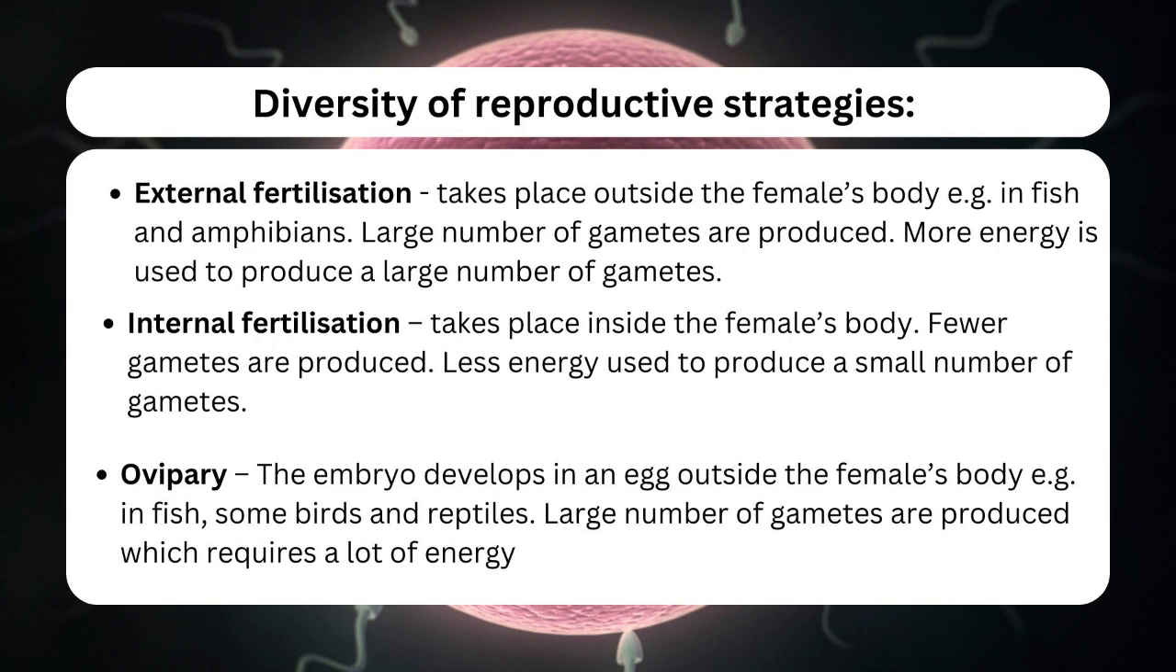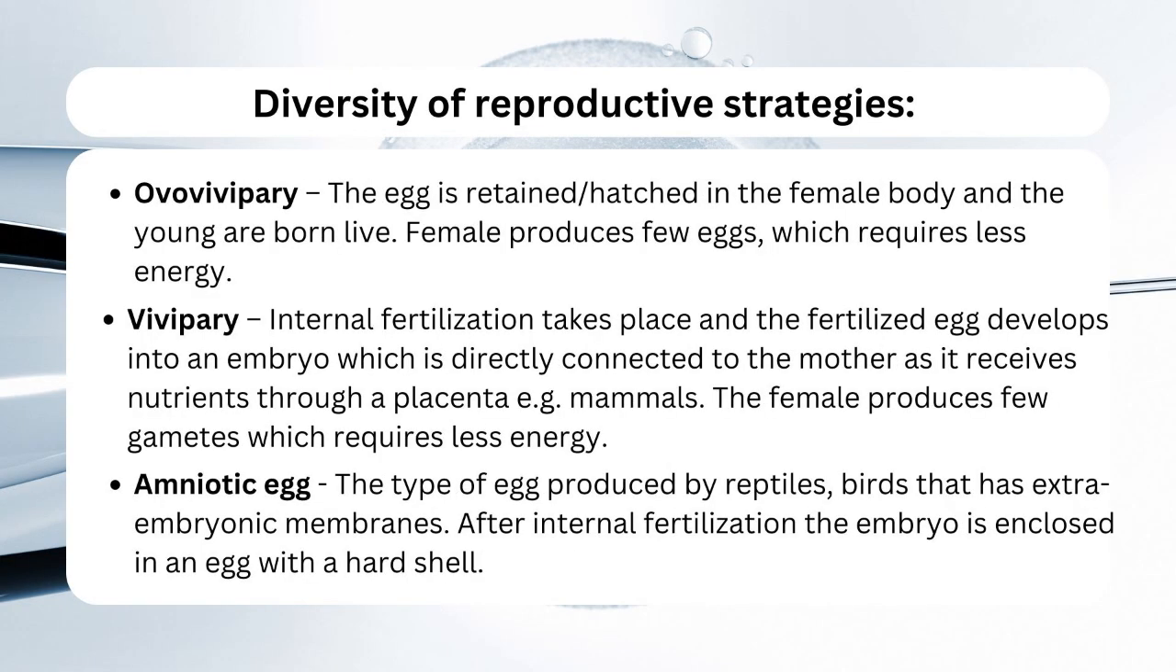Ovipary, the embryo develops in an egg outside the female's body, e.g. in fish, some birds and reptiles. Large number of gametes are produced, which requires a lot of energy. Ovovivipary, the egg is retained and hatched in the female body and the young are born live. Female produces few eggs, which requires less energy.